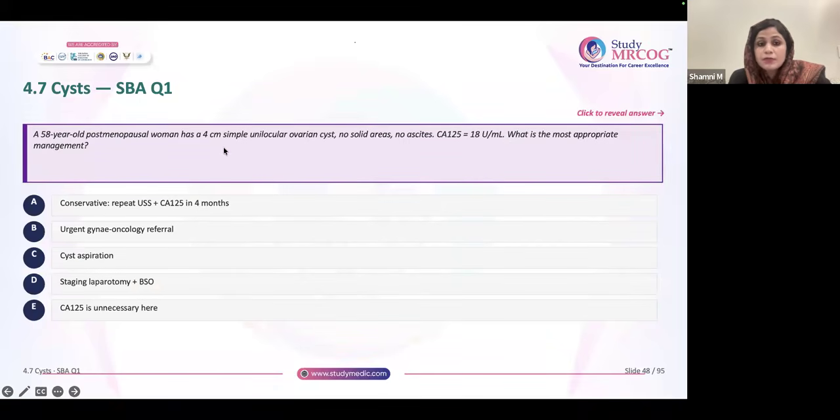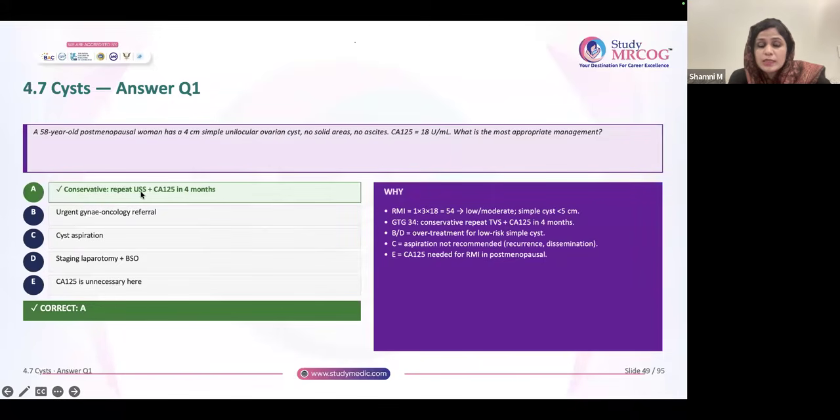A 58-year-old postmenopausal woman has a 4 centimeter simple unilocular ovarian cyst, no solid areas, no ascites, CA-125 is 18. What is the most appropriate management? It is going to be conservative management. Suppose in the question you get a 58-year-old postmenopausal woman coming with pain, with a 4 centimeter simple unilocular ovarian cyst, everything similar. Then don't choose conservative, because she has come with pain. She is symptomatic, so she needs intervention, and it is going to be bilateral salpingo-oophorectomy in that situation.